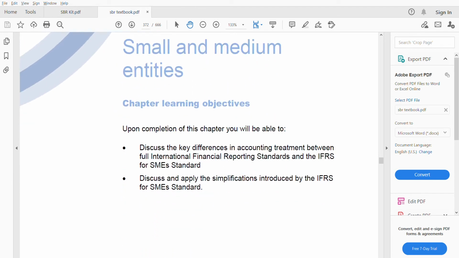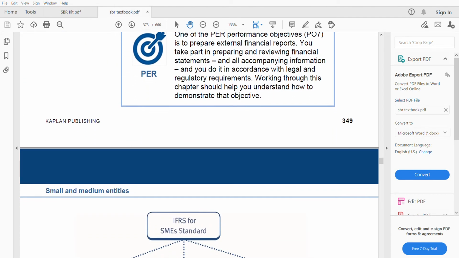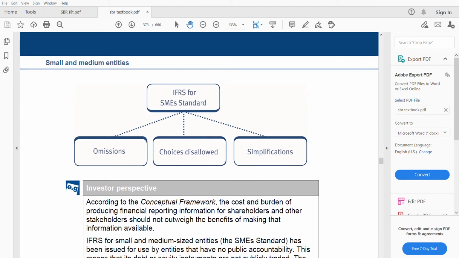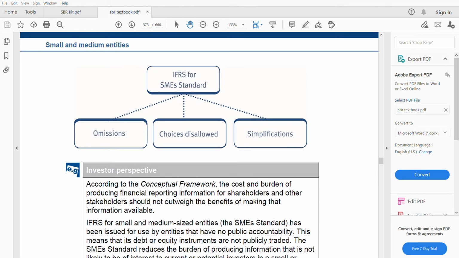So here we are going to discuss the difference between the full IFRS and IFRS for SMEs, and also some choices which are not allowed under SMEs, and some omissions and some simplifications. So three things we have to study under the IFRS for SMEs standard. Omissions: there are some omissions from the full IFRS for SMEs. Next we have choices disallowed: some choices which are allowed in full IFRS are not allowed for SMEs. Then we have simplifications. Definitely, because SMEs are smaller businesses, there will be more simplifications for them.